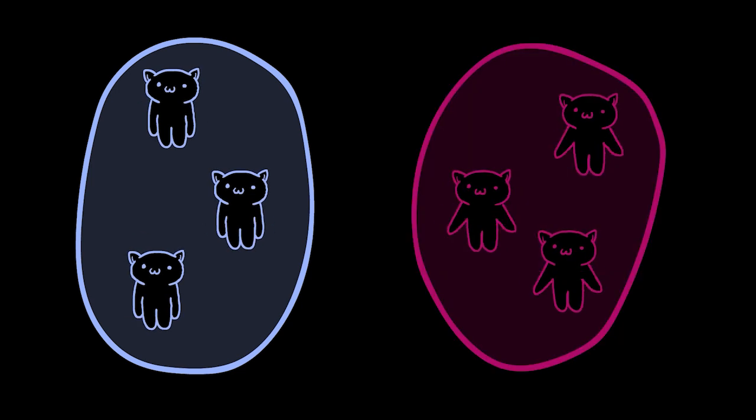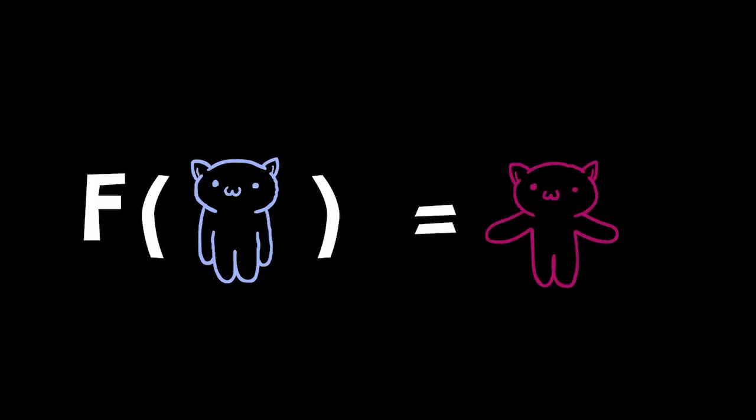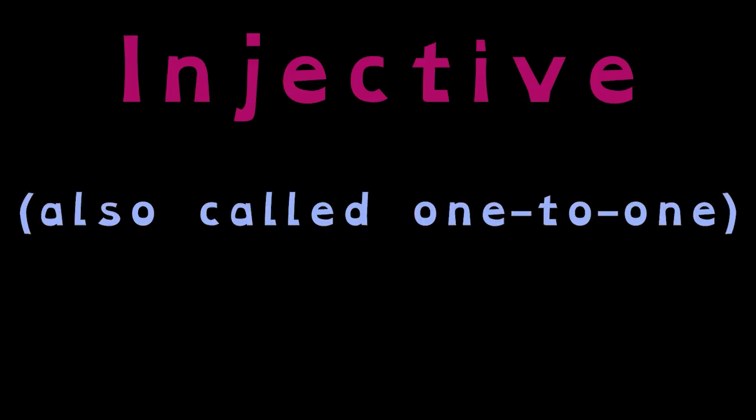Let's consider two sets, one containing all of the male cats, and another containing all of the female cats. Then we can consider a matchmaking function where you input a male cat and you get out the corresponding female cat partner. To get everything to work properly, this matchmaking function needs to satisfy two properties. The first property is that the function is injective, which is also called one-to-one.